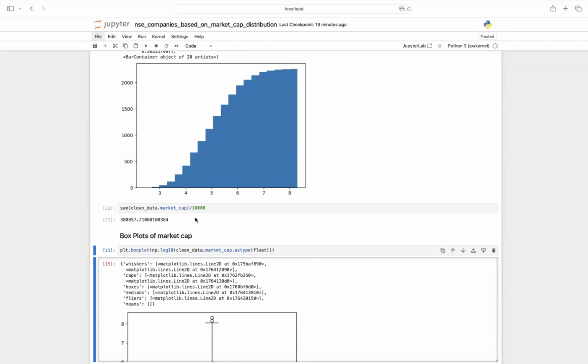Okay, here is a small additional piece of information. The sum of the market caps is around 3 lakh 80,000 Arab, which is a very big number in terms of rupees. So all this data is in terms of rupees.